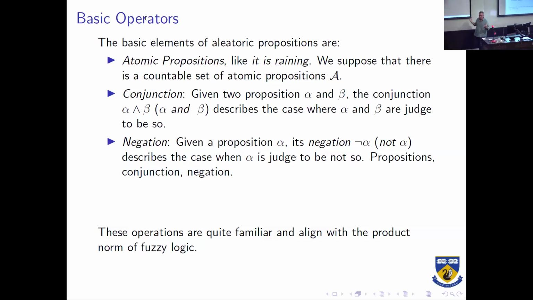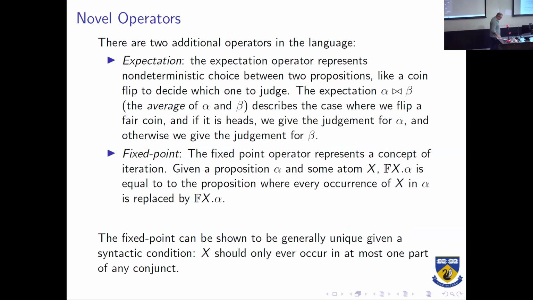Once we've got 2 propositions, we can take their conjunction. So we suppose reviewer 1 likes a paper and reviewer 2 likes a paper. 2 judgments, we can put them together, and if they both hold, then their conjunction holds. And the negation. As normal, if we judge something to be so, then its negation is not so. Okay, so all of this can basically be thought of as fuzzy logic, but fuzzy logic's a logic of vagueness.